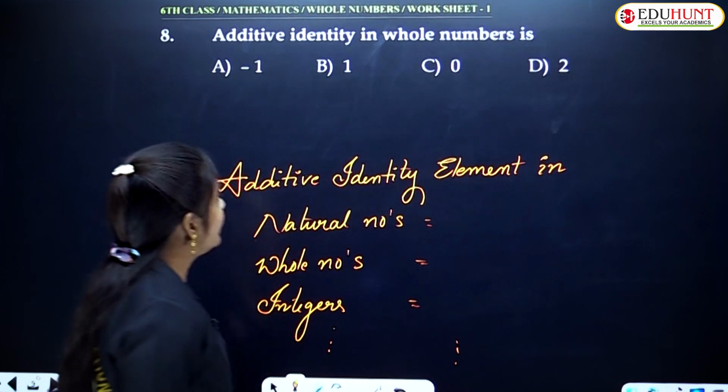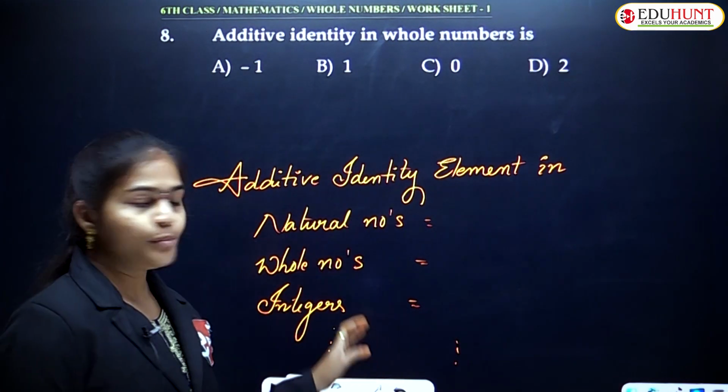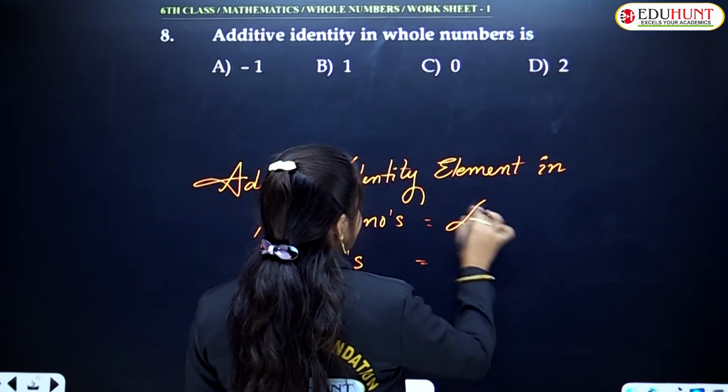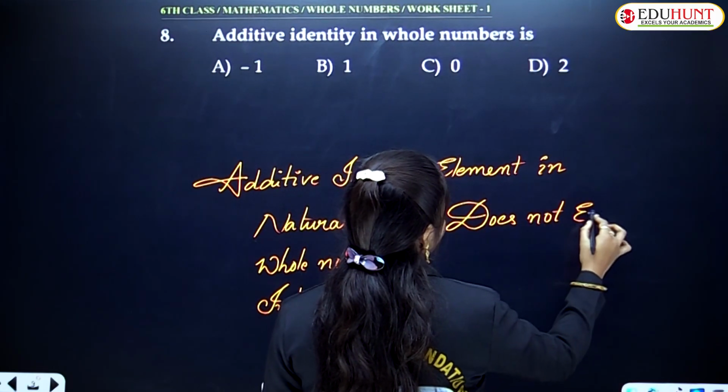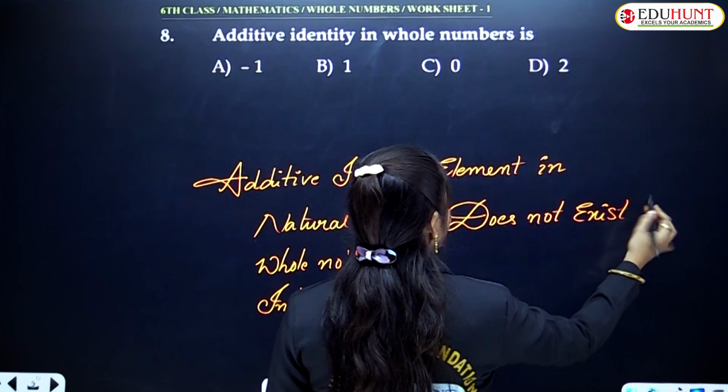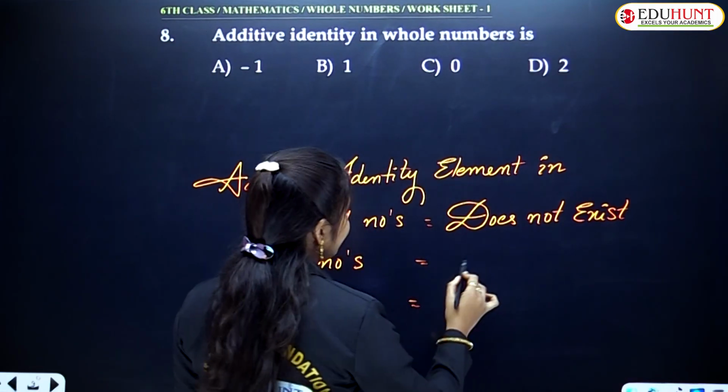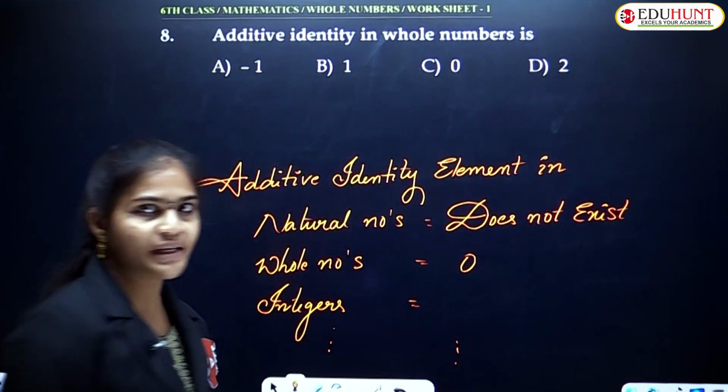The additive identity element in natural numbers does not exist. In whole numbers, the additive identity element is 0.